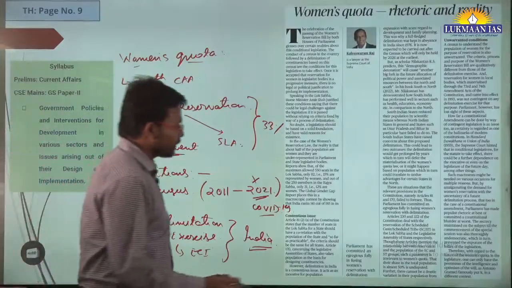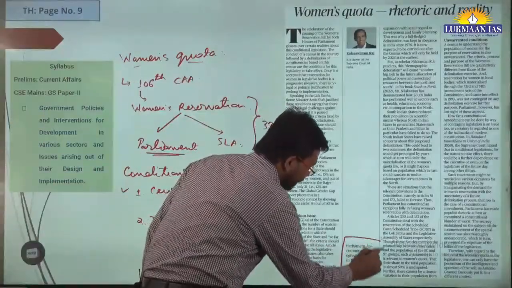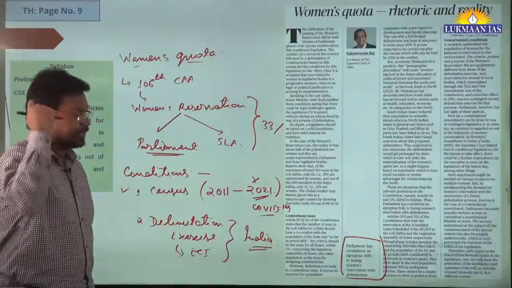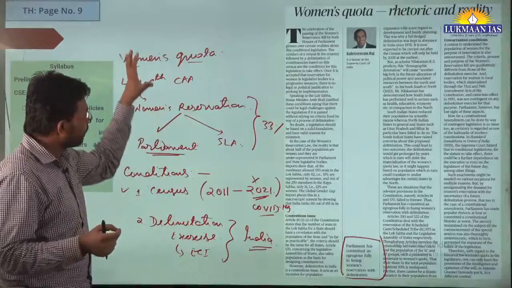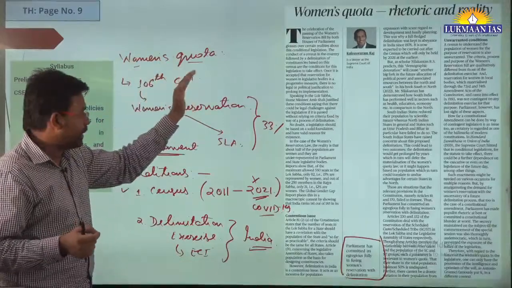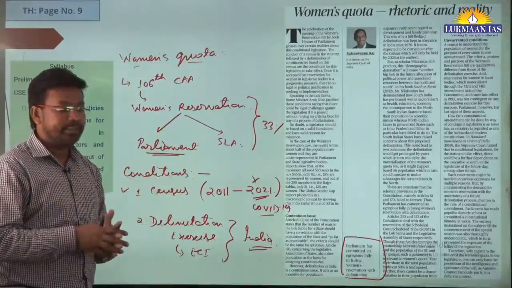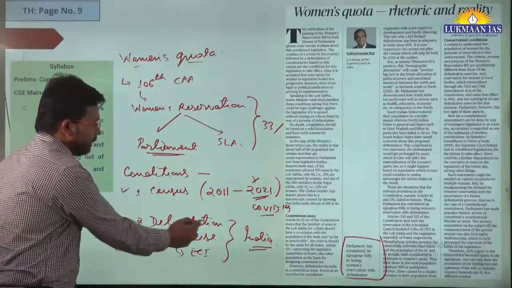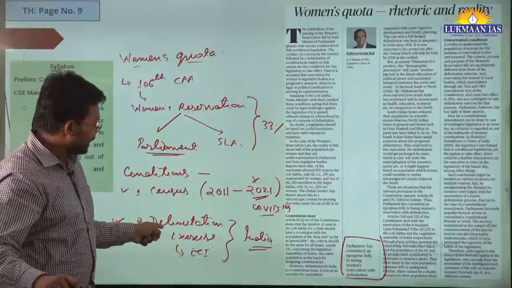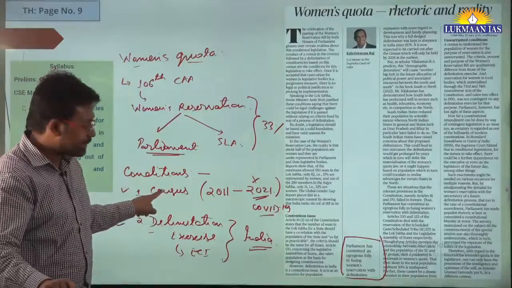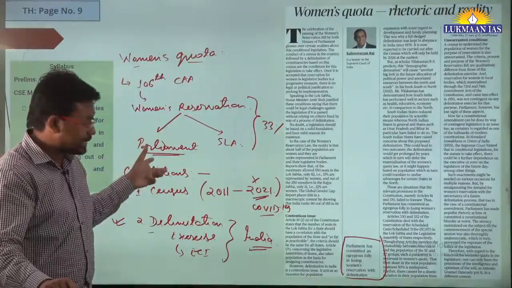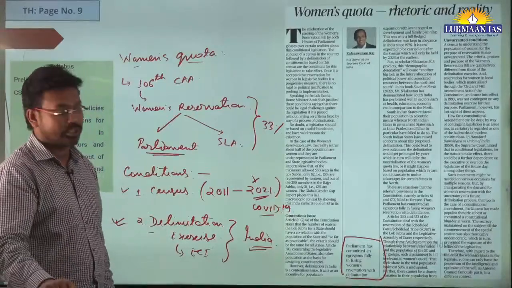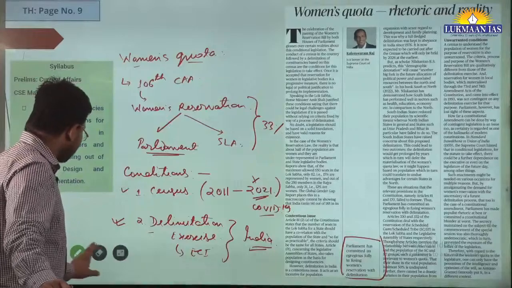The author says that Parliament has committed an egregious folly in fusing women's reservation with delimitation. We have provided reservation to women, however they will not be able to avail the benefit. They will be able to avail it only after delimitation is done, and delimitation will be done after the next census. It is a big exercise that has to be conducted.